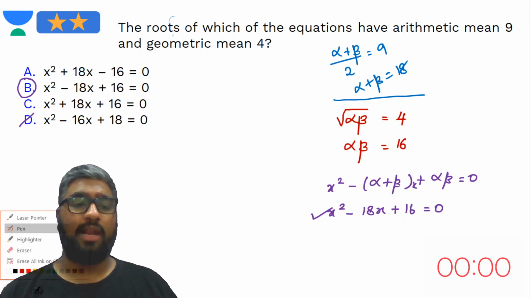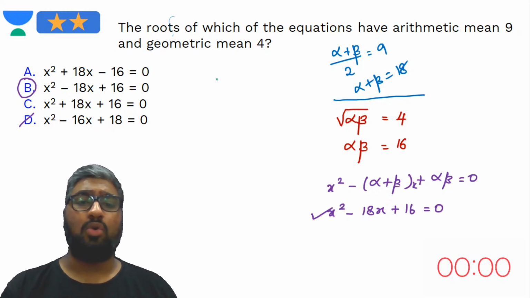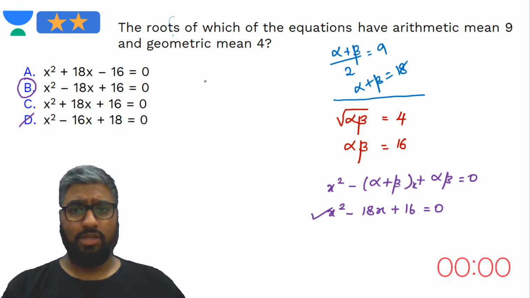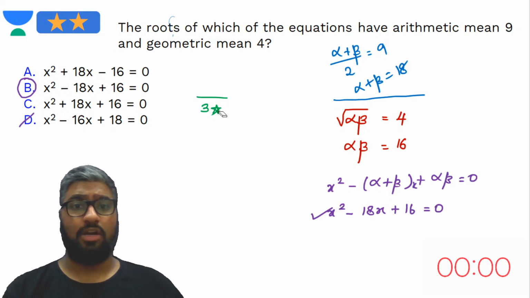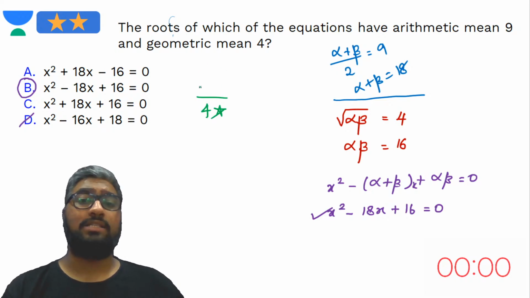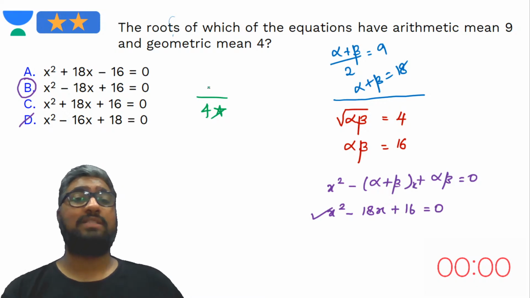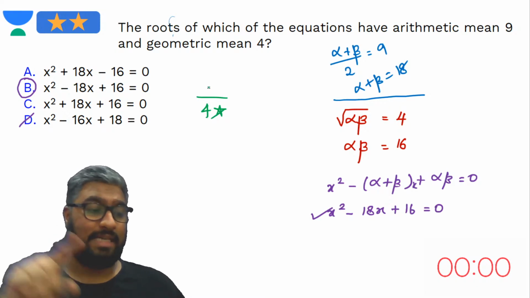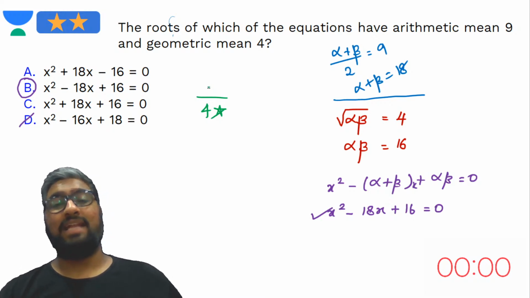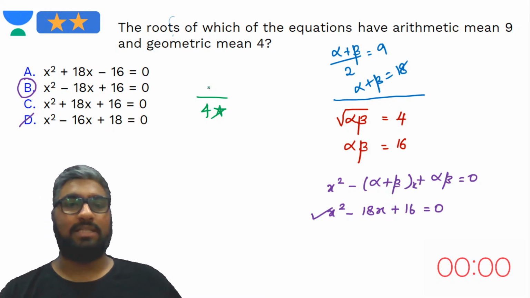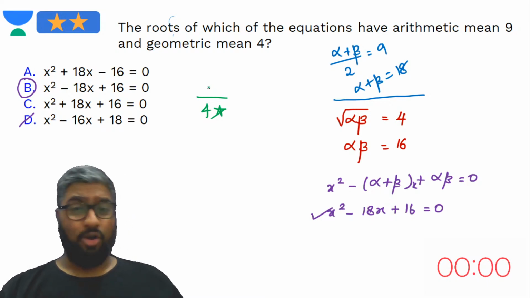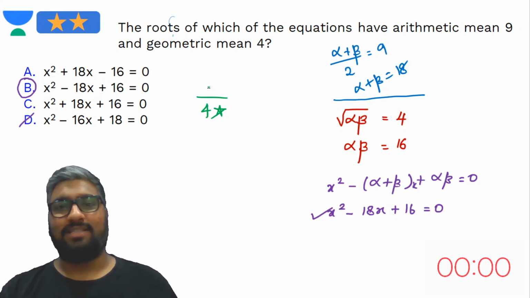Now, what I want from your end, we've already solved 4 questions, right? So what is your score till now? What is your score out of 4 stars? You can only give yourself a complete star if you've answered it in the given time, not extending the time, which means you will have to cut down a star for that. And also we are like CAT, there are no partial answers.